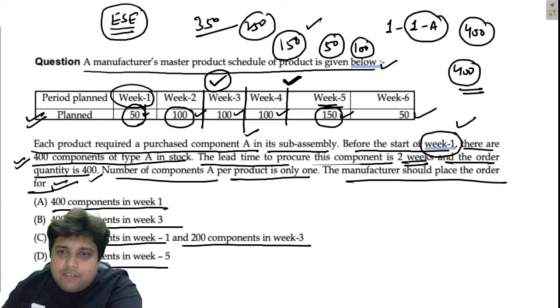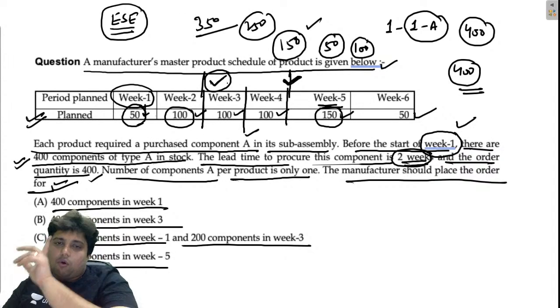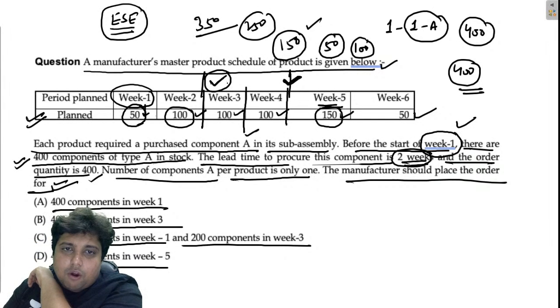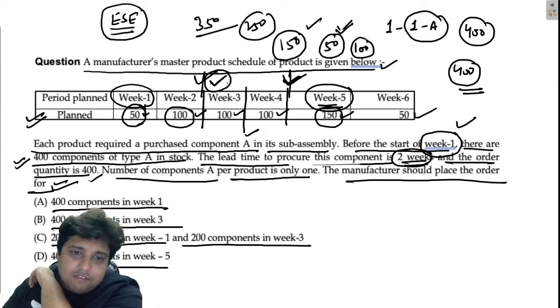If I order in week 3, then after 2 weeks I will get the shipment. If I order at the start of week 3, I will get the shipment at the start of week 5. I hope people are getting my point. So if I order 400 units here, I will receive 400 units here, and then I will have a sufficient number of units for week 5, because I was facing a shortage in week 5. I only had 50 units in week 5, right?